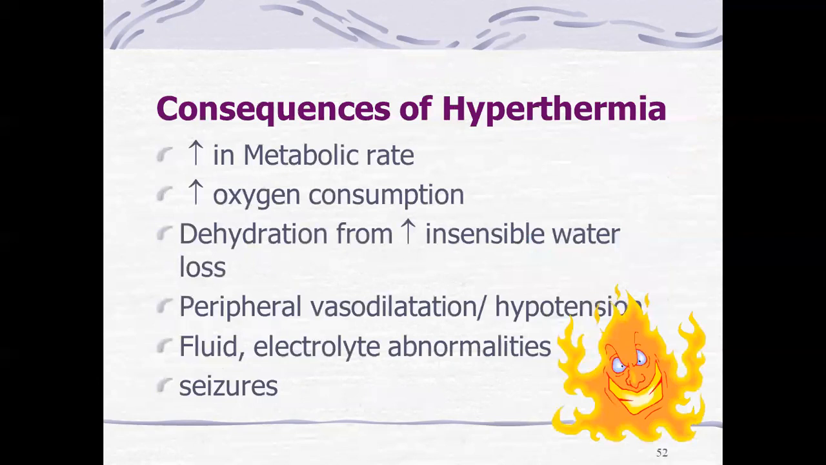Consequences of hyperthermia: increase in metabolic rate, increased oxygen consumption, then dehydration from increased insensible water loss. All these mechanisms try to compensate the temperature, so the body consumes more. Then peripheral vasodilatation and hypotension, then fluid and electrolyte abnormalities, then seizures. Fluid and electrolyte abnormalities and the possibility of seizures are due to the increased metabolic rate. Mainly a fluid shift takes place, and dehydration automatically follows.